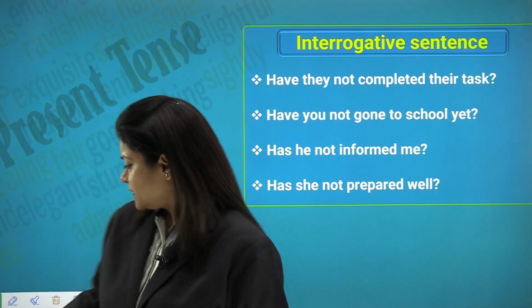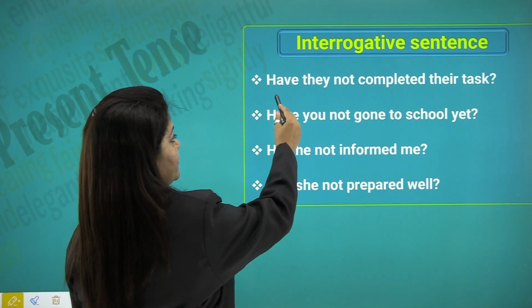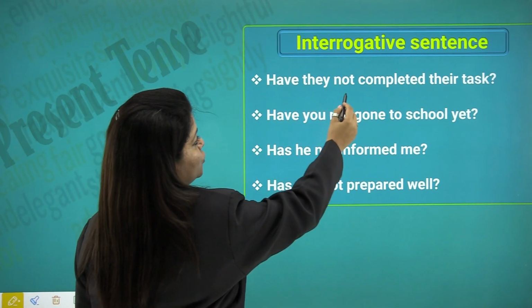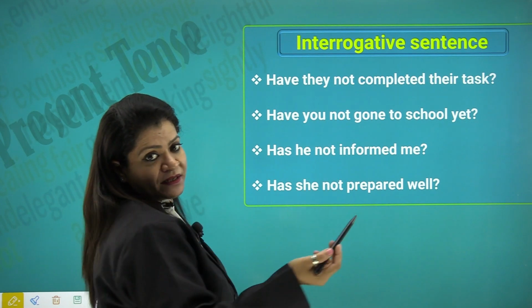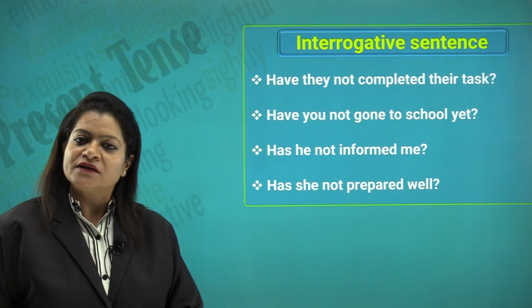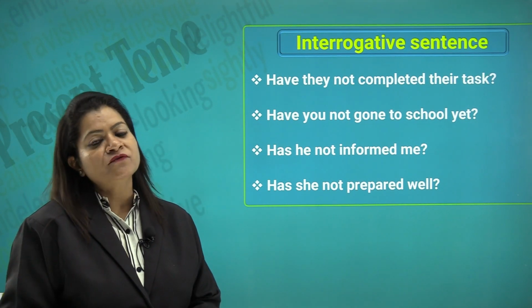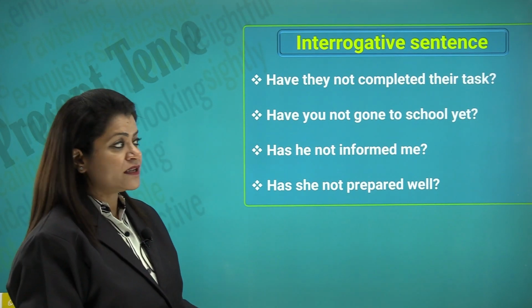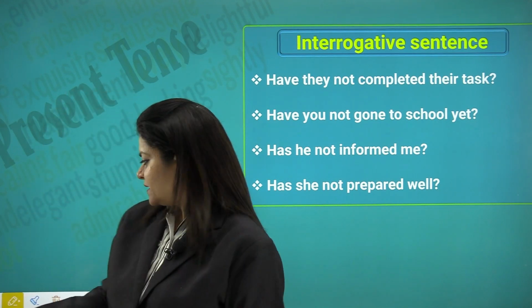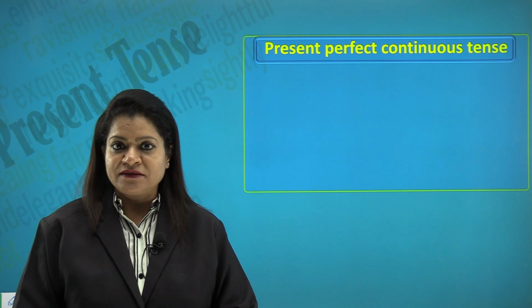So, what are we looking at in these sentences? We see the use of have as our auxiliary, they, not to indicate the negative, completed which is the past participle and their task which is the object and then the question mark. So, this is how we form the interrogative sentences in the present perfect tense. Let us look at the present perfect continuous tense.